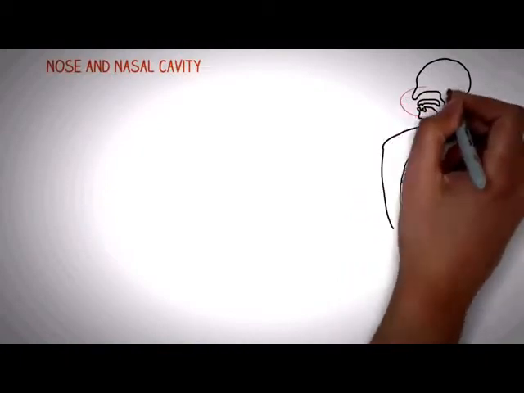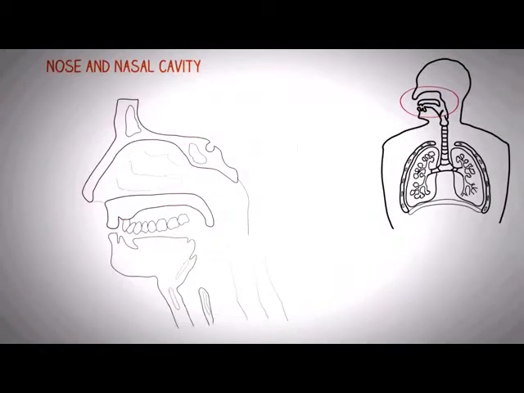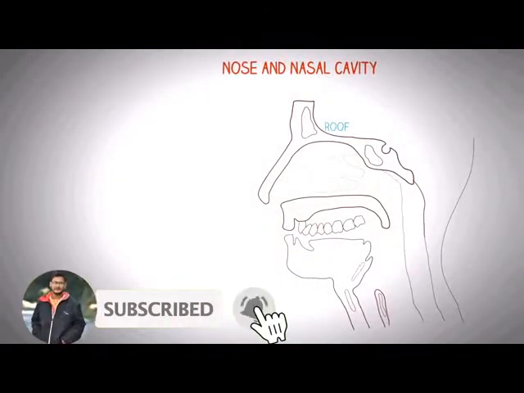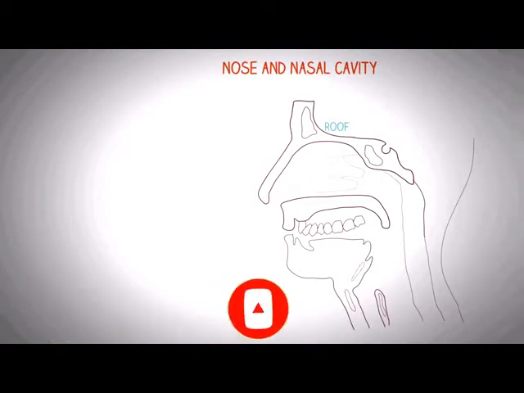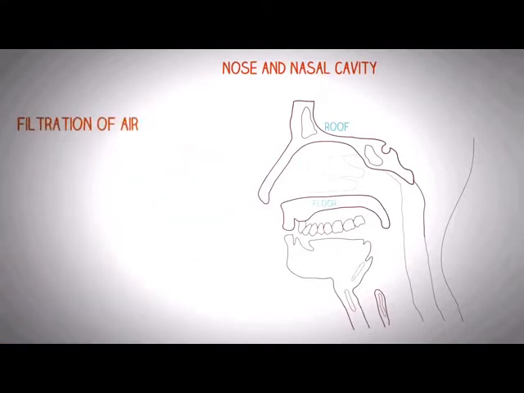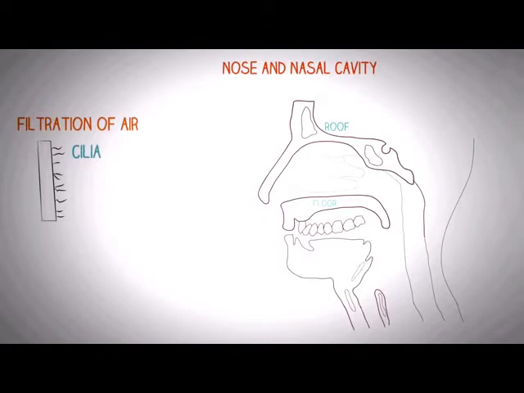Now if we take a look at this diagram in a bit detail, we can see that the nasal cavity is made up of a roof, which is in turn made up of the bones forming the base of the skull. It also consists of a floor, which is made up of the palatine bones. The main job of the nose and the nasal cavity in the respiratory tract is the filtration of air. This is made possible by small, minute, hair-like structures present in the nasal cavity called cilia.